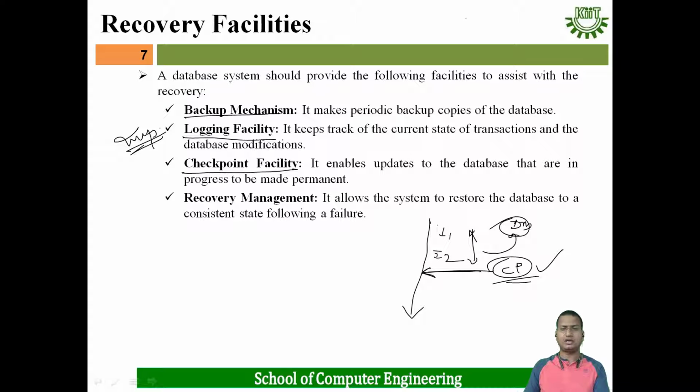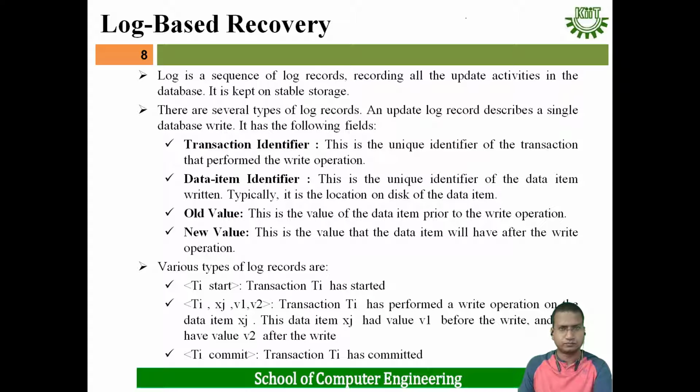Whenever failure occurs later on, at that time there is no need to check the whole log file; we'll go to the checkpoint. After that we'll check what problem has occurred and what we have to do. Then the recovery manager allows the system to restore the database to a consistent state following a failure. And these are the various facilities available for database recovery.